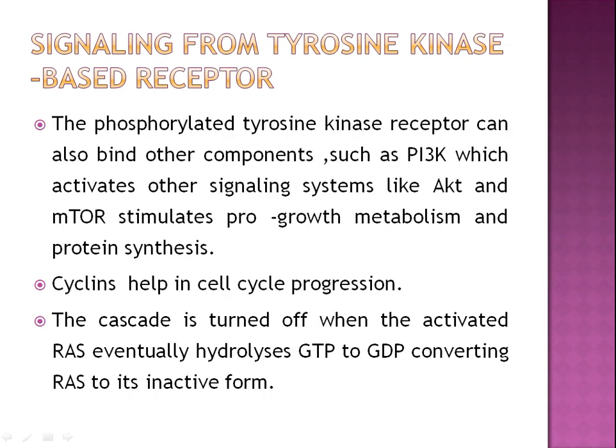The phosphorylated tyrosine kinase receptor can also bind other components such as PI3K, which activates other signaling systems like AKT and mTOR, which stimulates pro-growth metabolism and protein synthesis. Cyclins help in cell cycle progression. The cascade is turned off when the activated RAS eventually hydrolyzes GTP to GDP, converting RAS into the inactive form.